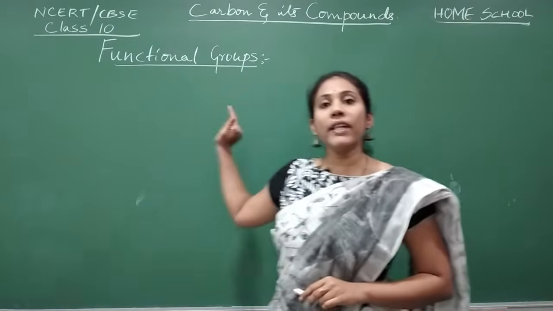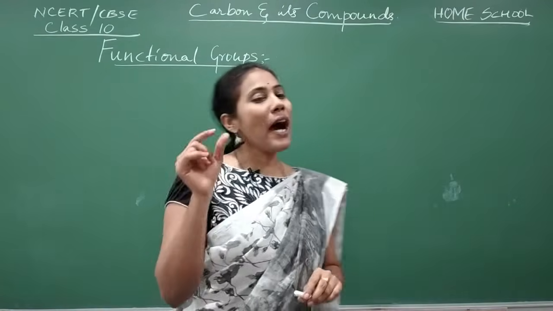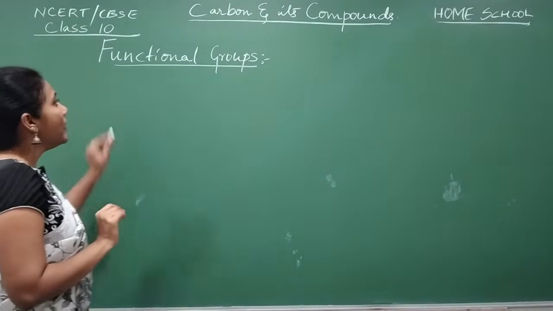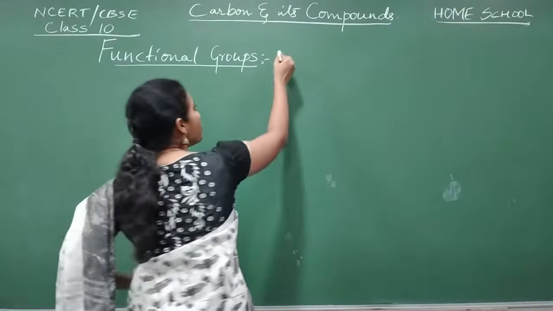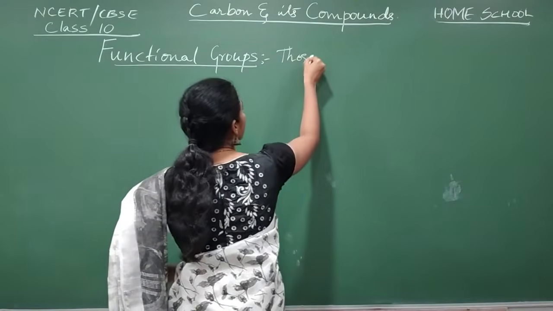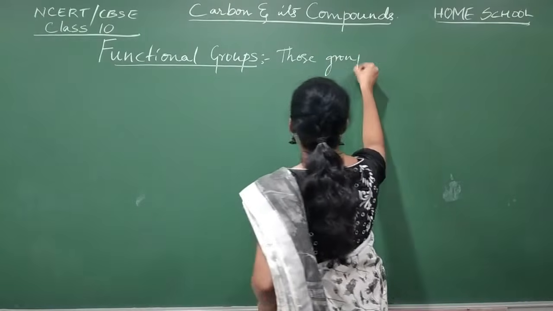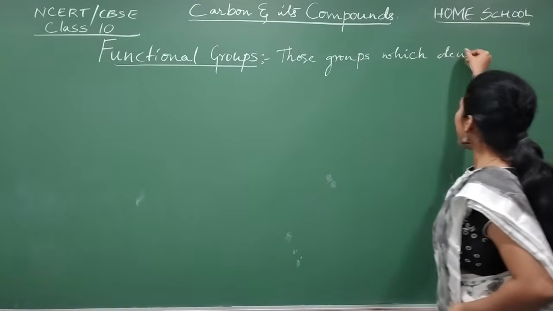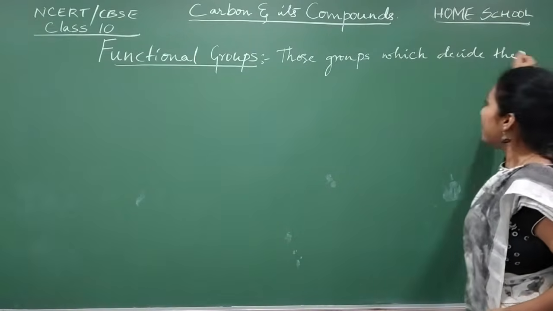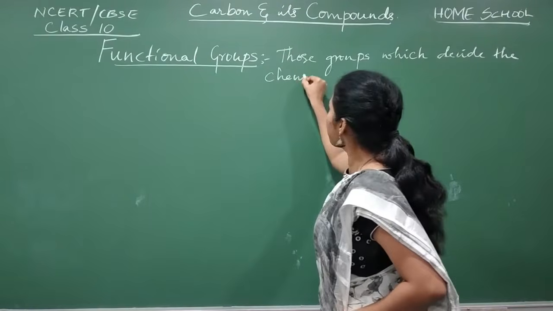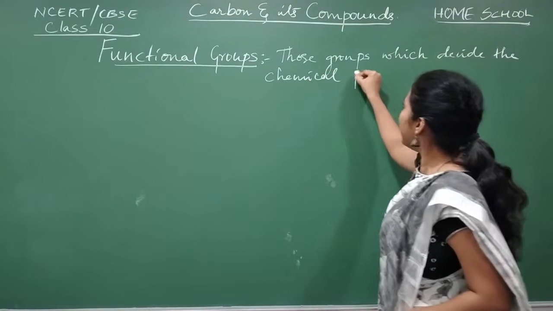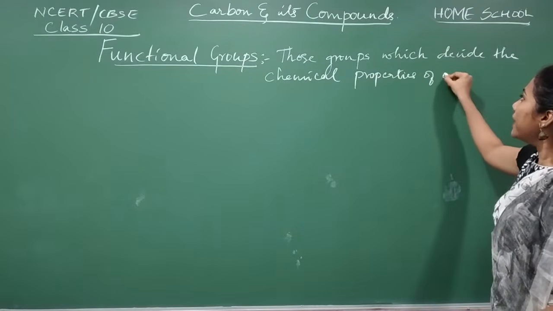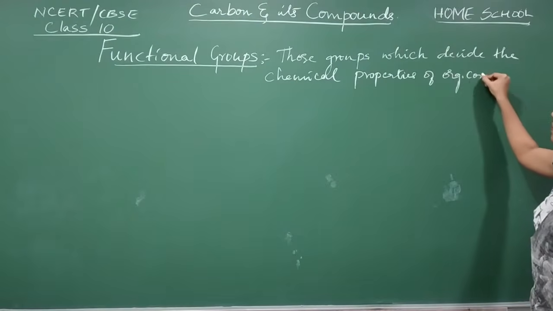Come, let us quickly go to the functional group. So how do you define a functional group? It is very simple, guys. Functional groups are those groups which decide the chemical properties of organic compounds.